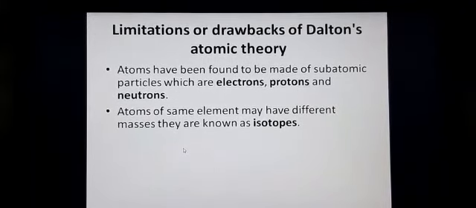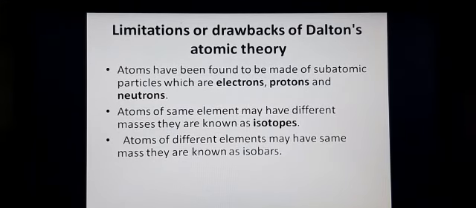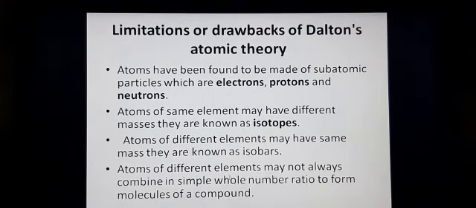And atoms of the same element can have different masses. He said that atoms of the same element have the same masses, but we have different masses also, and they are known as isotopes. Regarding isotopes, you will learn in the further classes, children. Atoms of different elements may have the same masses, and they are known as isobars. Regarding isotopes and isobars, you are going to learn in the further classes. And atoms of different elements may not always combine in a simple whole number ratio to form molecules of a compound. So these are the limitations or drawbacks of Dalton's atomic theory.